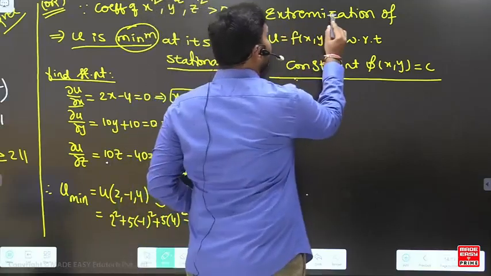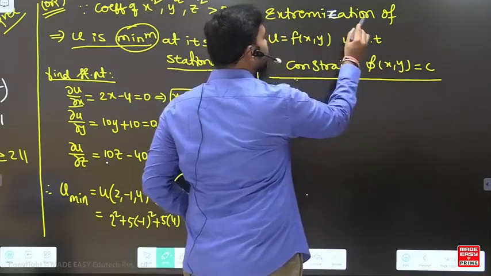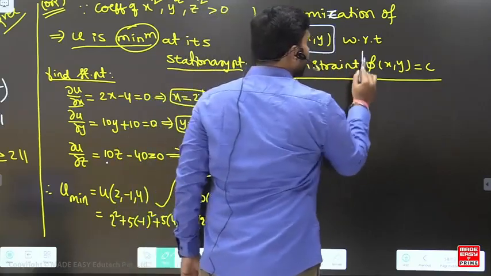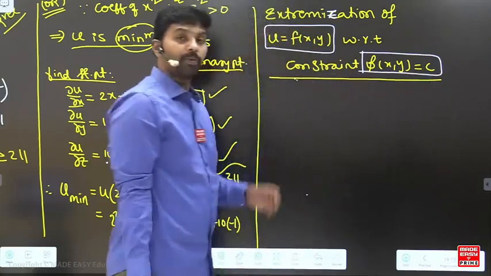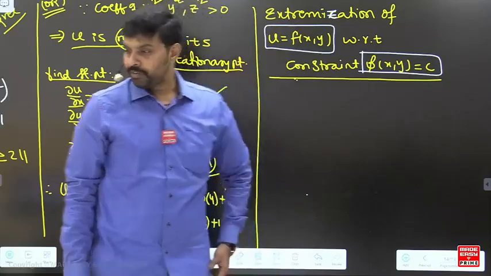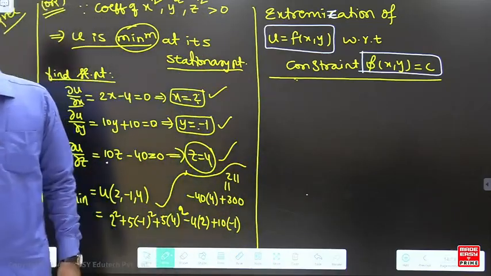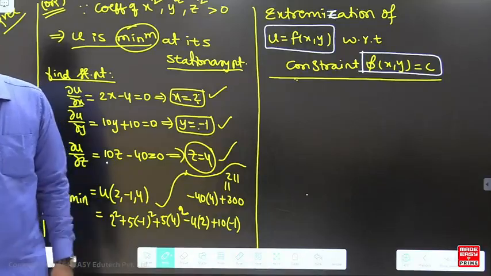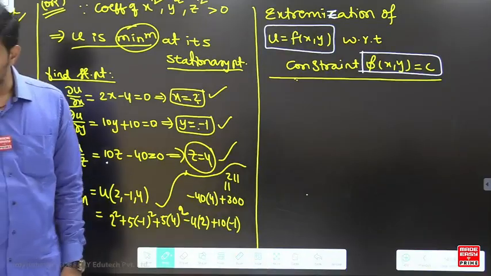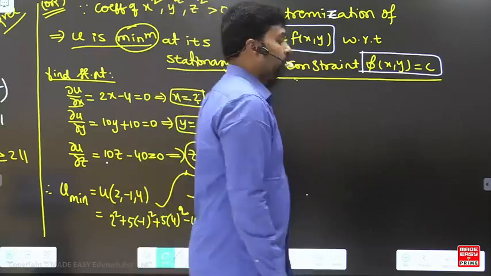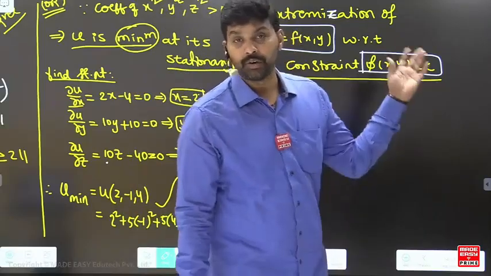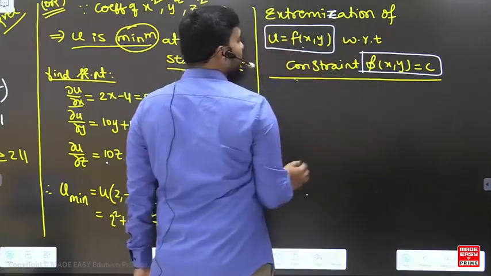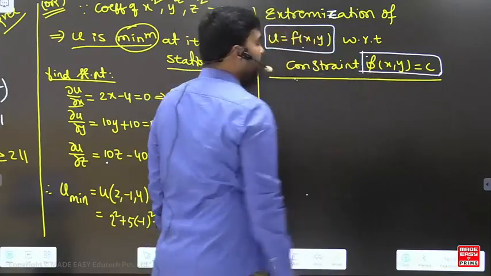Extremization. So it is extremization, beta. Extremization of u equal to f of x comma y with respect to the constraint phi of x comma y equal to c. The link is not opening? I can't help you because the link is perfectly opening. Shailaja Tripathi, go to Mozilla Firefox and download it. Okay, extremization of this function with respect to this constraint.